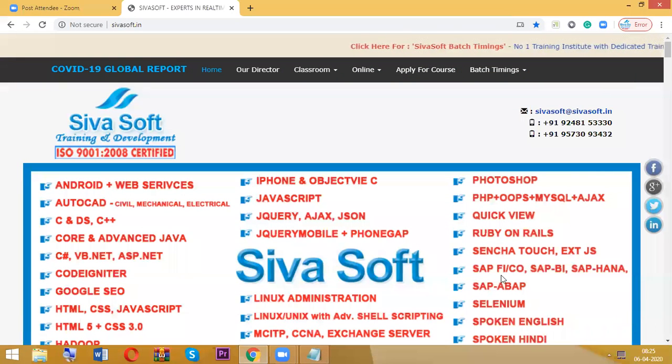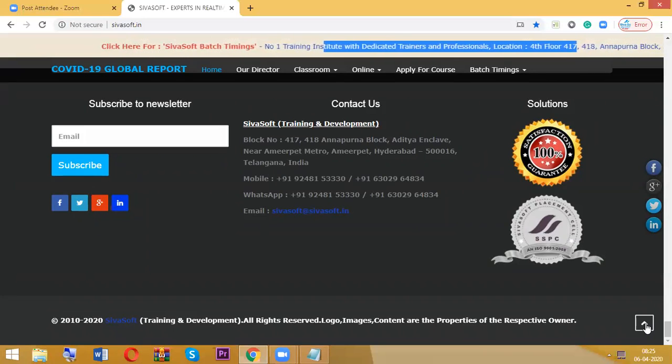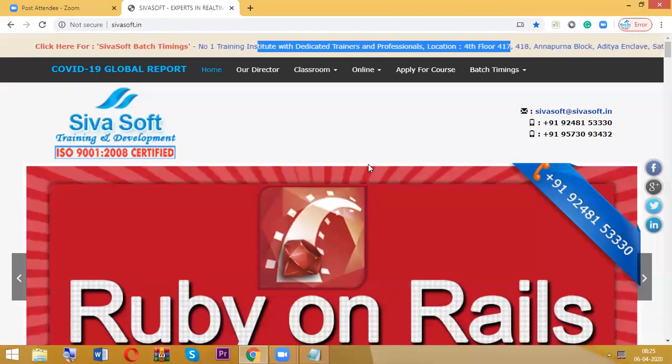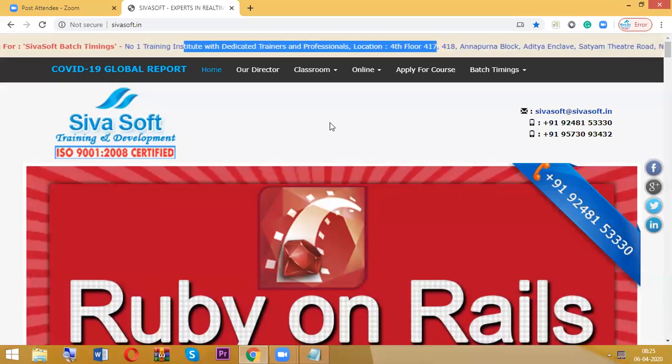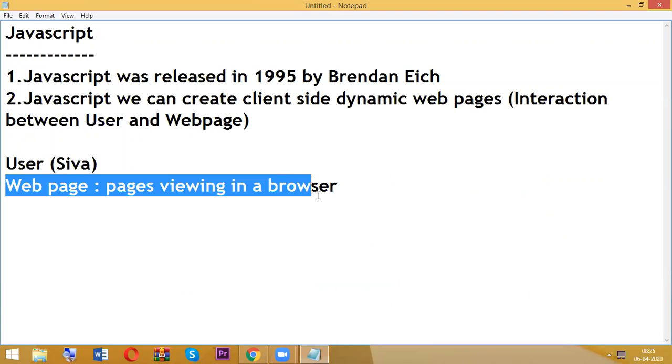Are you getting that? Okay. Whatever this scrolling example, even here also, if I click on this arrow button or top button, it goes to top. All these come under a client-side interaction. Client-side interaction means interaction between user and the web page.